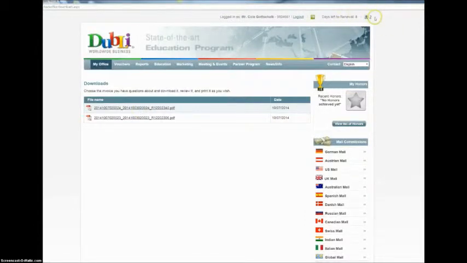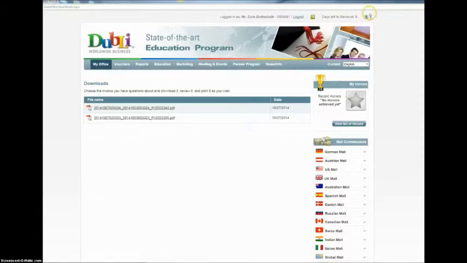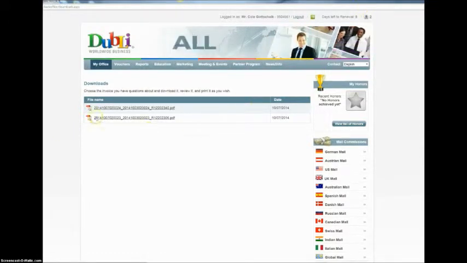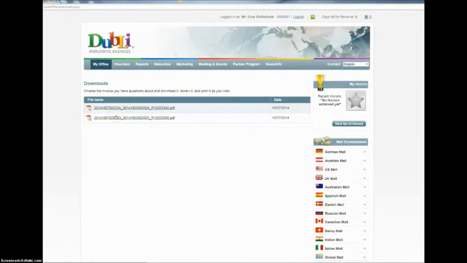Also up here in the corner, you're going to notice right here where I move the cursor, the number 2 appears. This will tell you the number of downloads that you have available, and that's where you're going to see that here in this My Downloads section. So that's all under My Office.